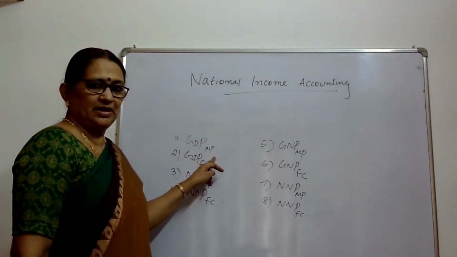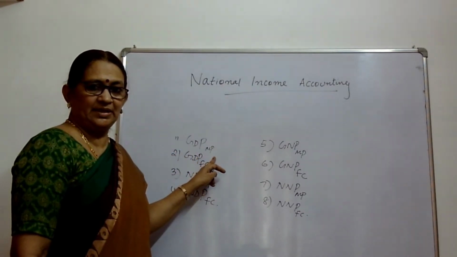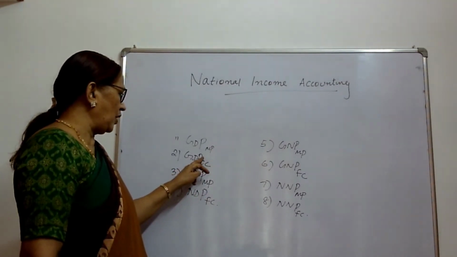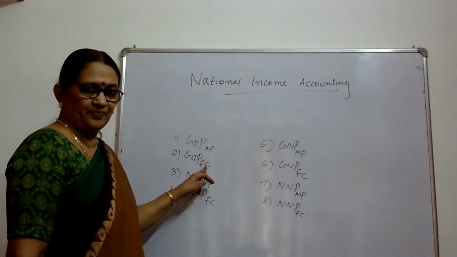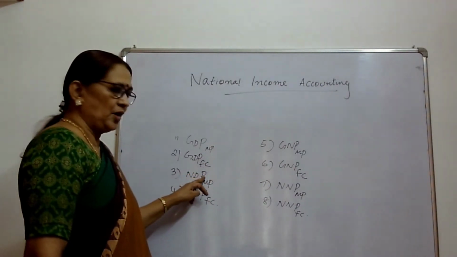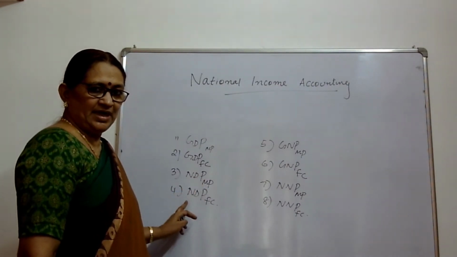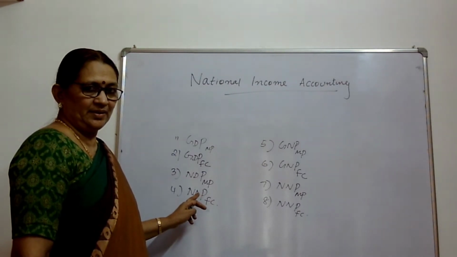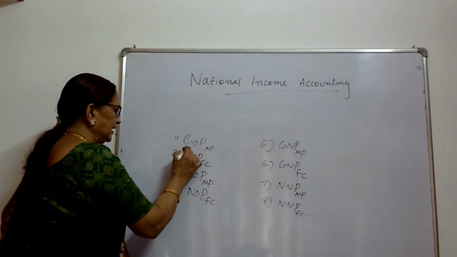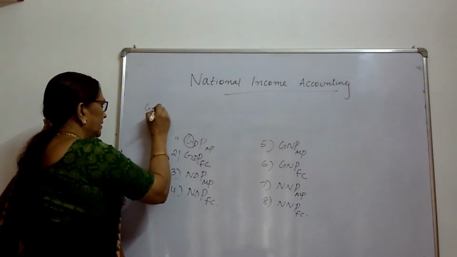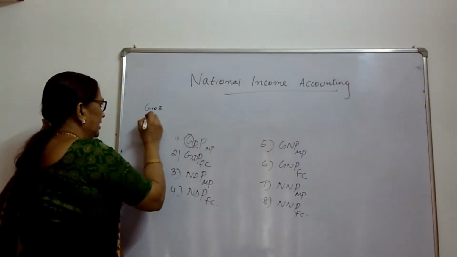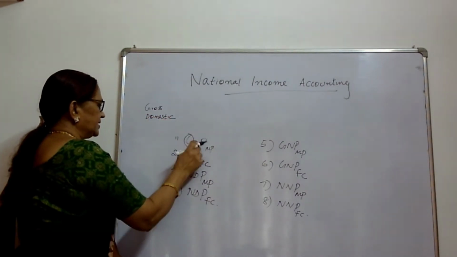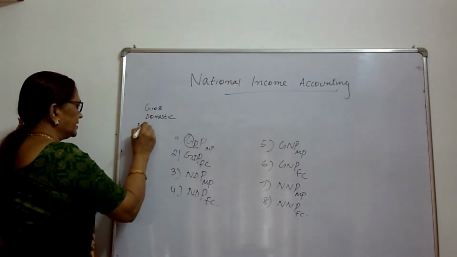GDP at market price, gross domestic product at market price. Gross domestic product at factor cost. Net domestic product at market price. Net domestic product at factor cost. Okay, so what is this G? It is gross. What is D? Domestic. And MP is market price.